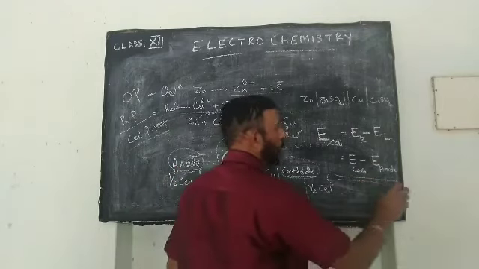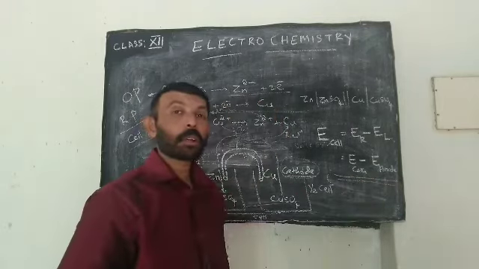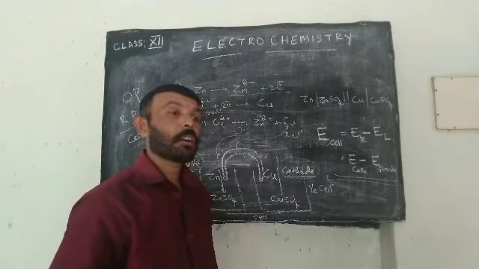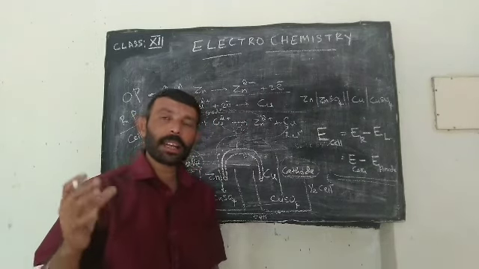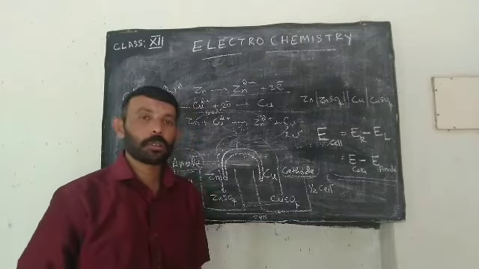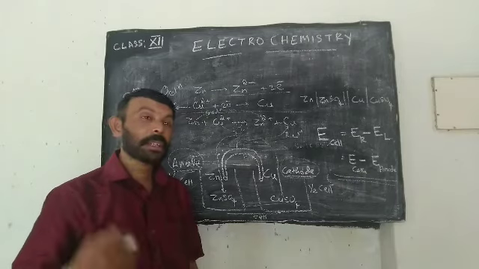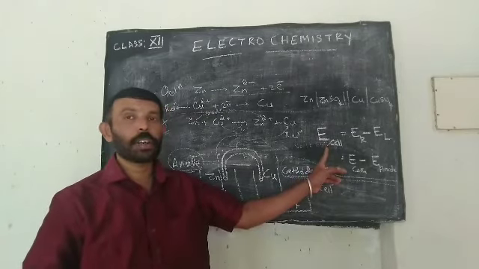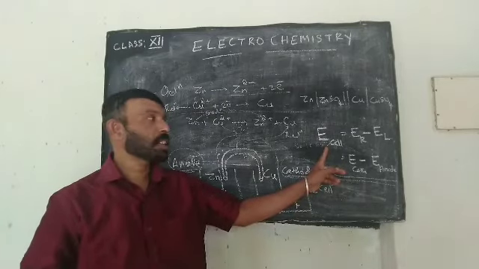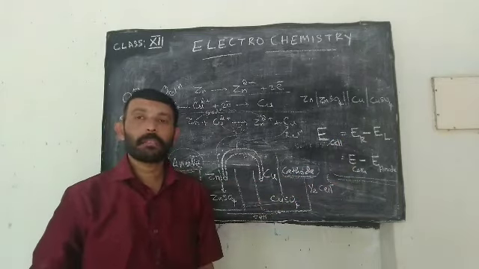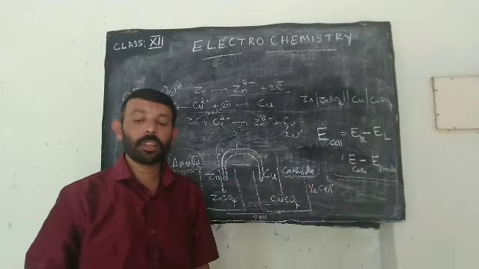This is the way we can find the EMF or the potential of the cell. How much electrical energy has been produced as a result of a chemical reaction can be easily calculated using the equation: E cell is equal to E right minus E left, or E cathode minus E anode.